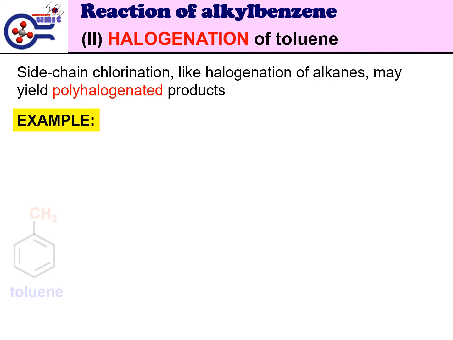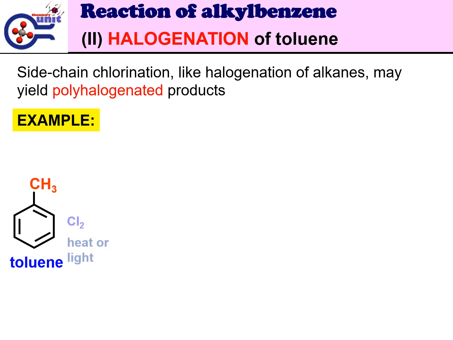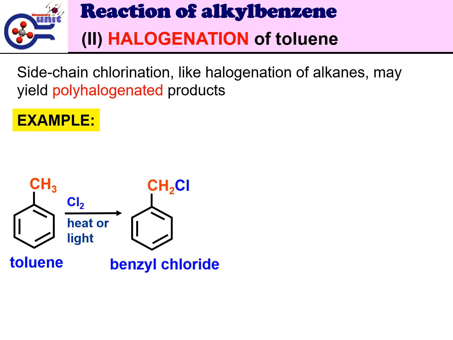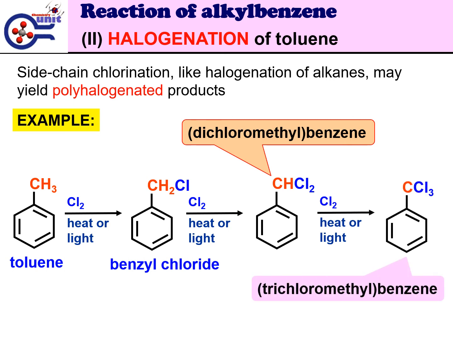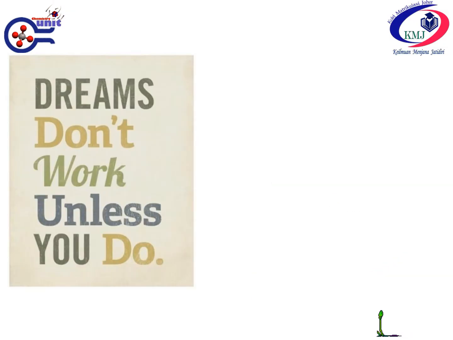Example: reaction of toluene with chlorine under heat or light produces benzyl chloride, and benzyl chloride with chlorine under heat or light produces dichloromethylbenzene, and dichloromethylbenzene with chlorine under heat or light produces trichloromethylbenzene. End of chapter 6.